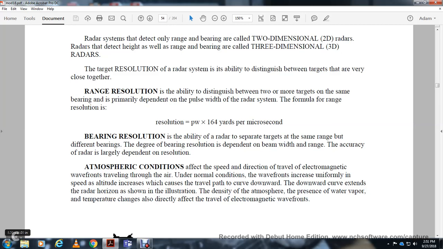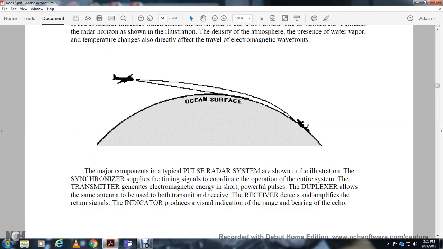Atmospheric conditions affect the speed and direction of travel of electromagnetic energy wavefronts traveling through the air. Under normal conditions, the wavefront speed increases uniformly with altitude, so the path curves downward. The extent of the radar horizon is shown in the illustration. The water vapor and temperature changes in the atmosphere directly affect the travel of electromagnetic waves. Major components typical of a pulse radar system are shown in the illustration.